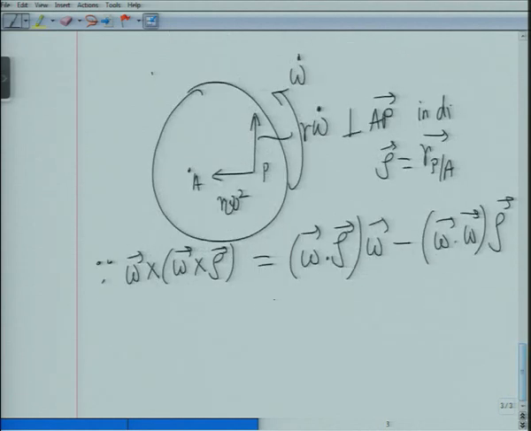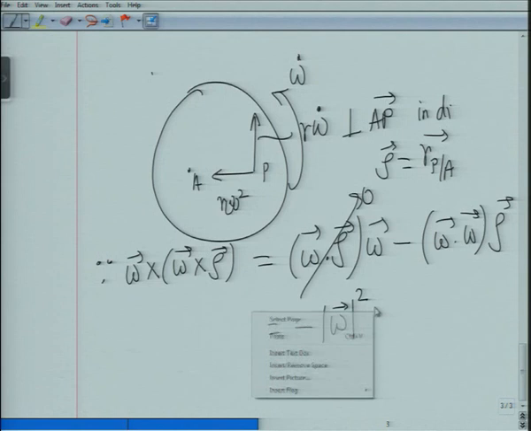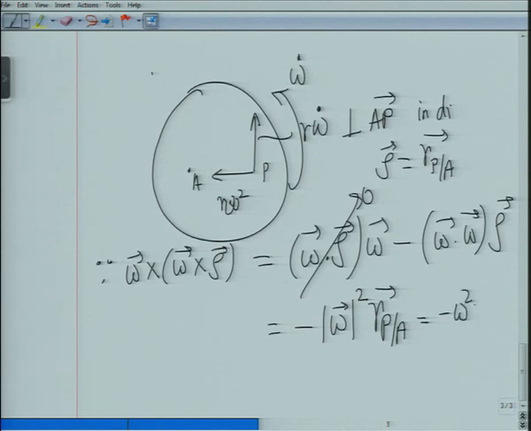So therefore this term becomes 0 and this becomes minus magnitude of omega square times R_PA. So this becomes equal to minus omega square vector PA. Oh sorry, plus omega square vector from P to A. Okay. So these things will come in plane motion.